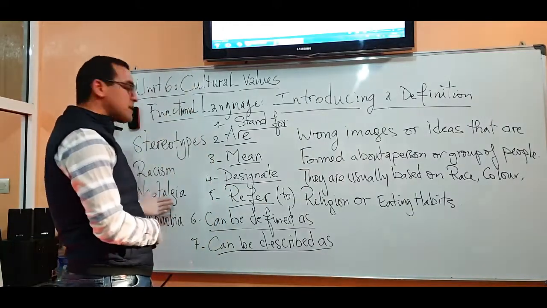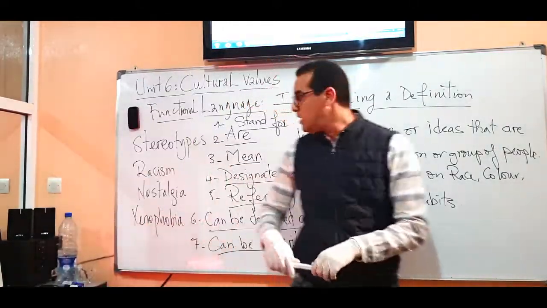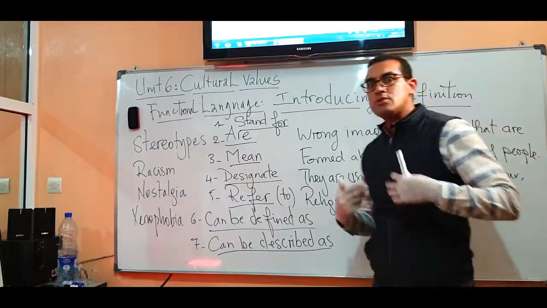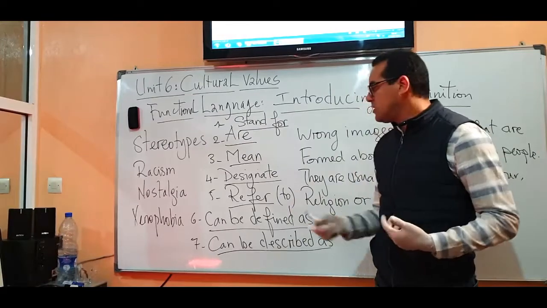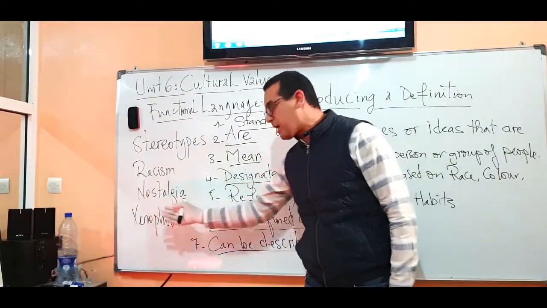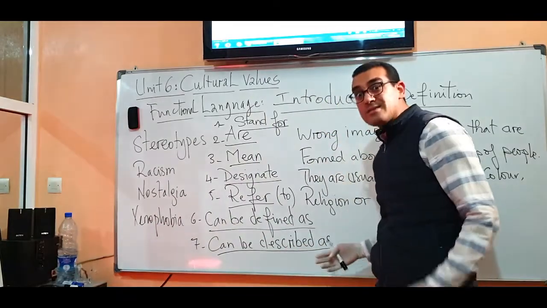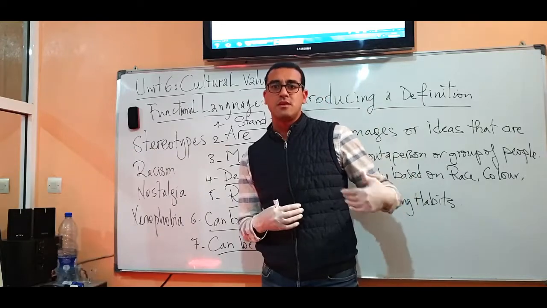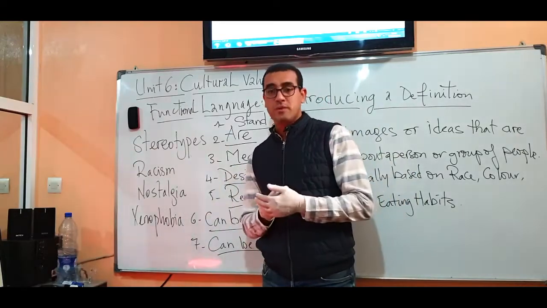So we have nostalgia. Nostalgia, for example, can be defined as yearning for past memories. Yearning for what? Past memories. We can also say nostalgia can be described as longing for past experiences, especially good past experiences, okay?